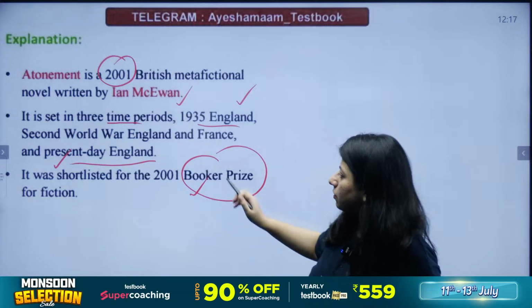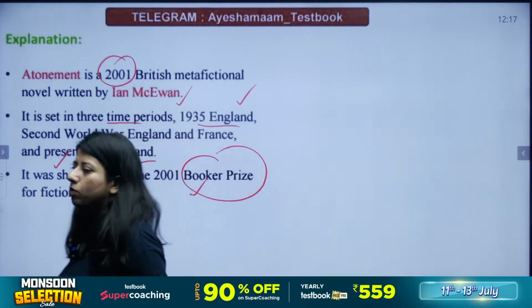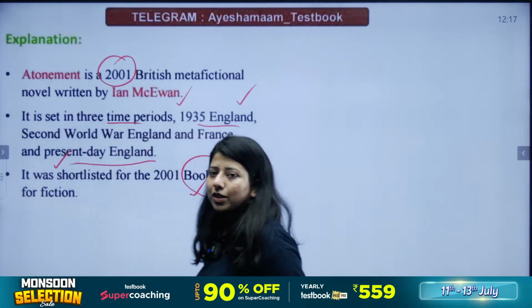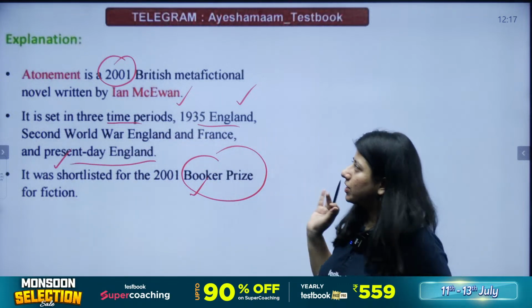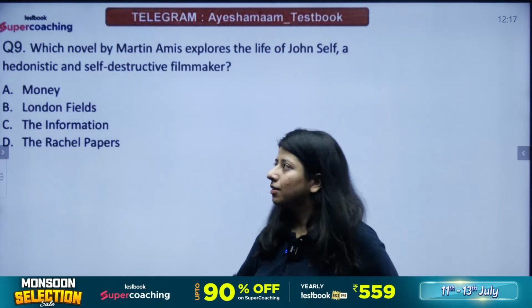But it was shortlisted for the Booker. That's Ian McEwan. The novel is called Atonement. Atonement. Chaliye, let's move on to the next question. The next question is, which novel by Martin Amis?